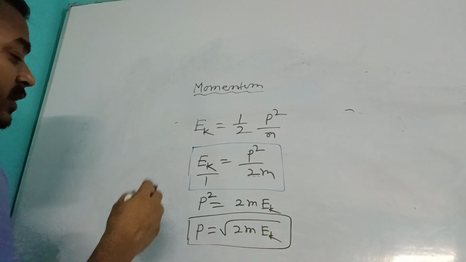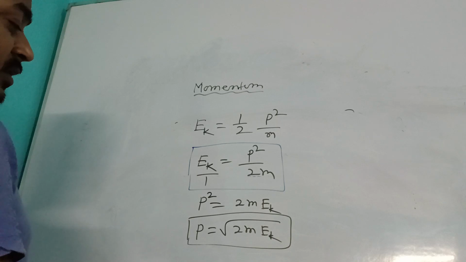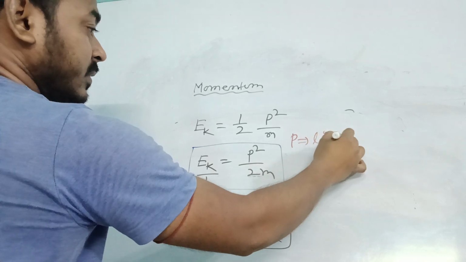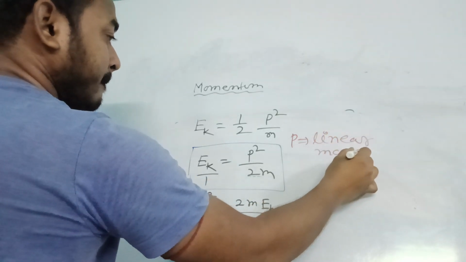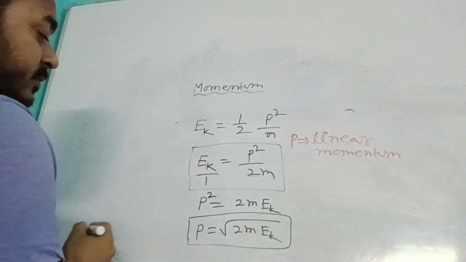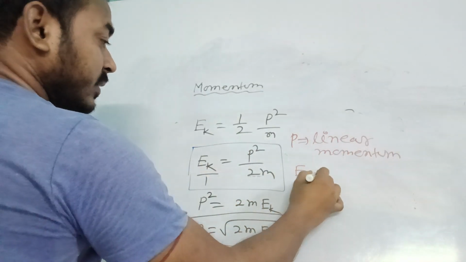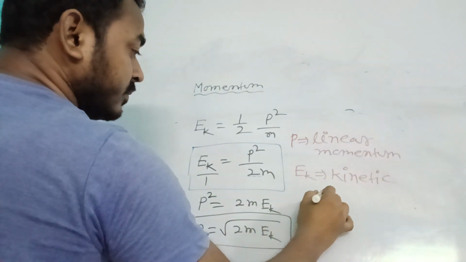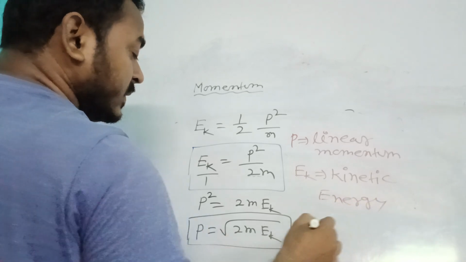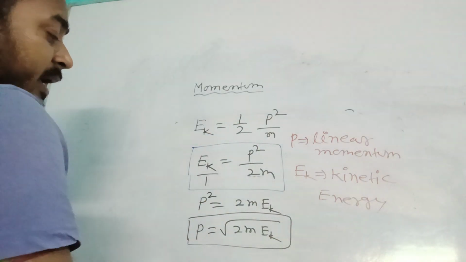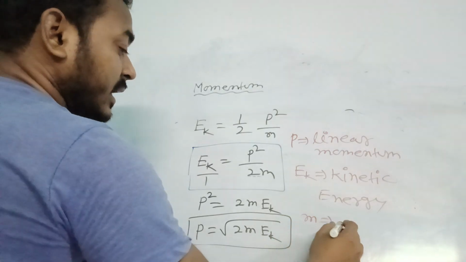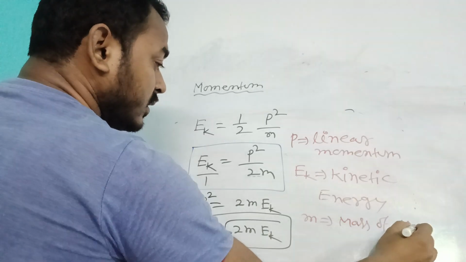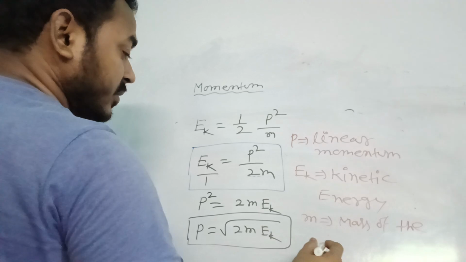This is another very important equation where P implies linear momentum, Ek implies kinetic energy of the object, and M implies the mass of the given object.